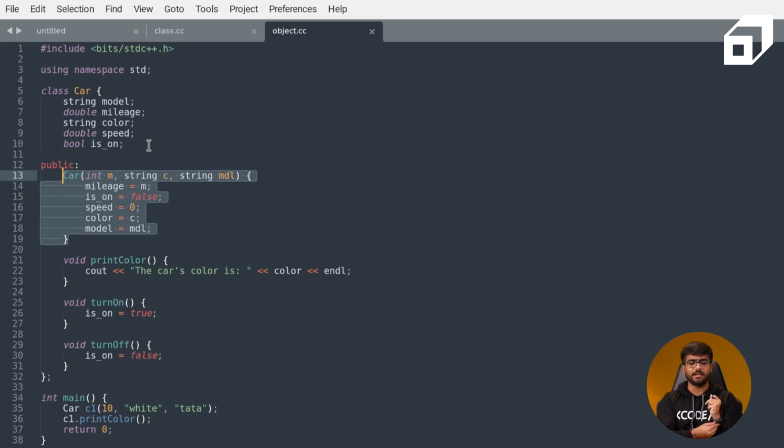We won't be covering that in detail because constructors and destructors probably go out of the scope of the basics of object-oriented programming. It is a critical part, but we won't be covering that in detail, and without understanding them comprehensively, you are good to go with this particular module.